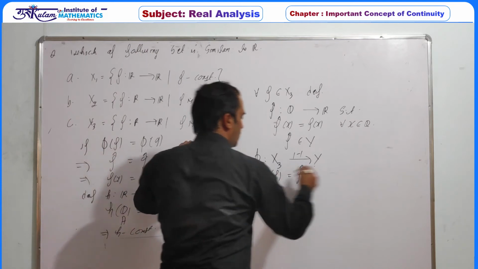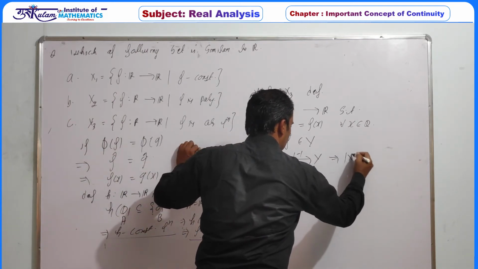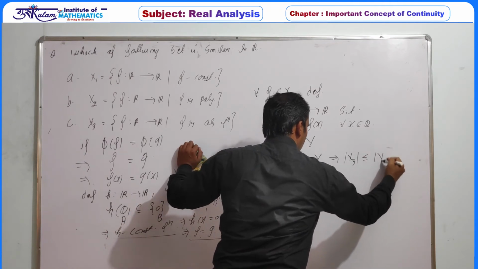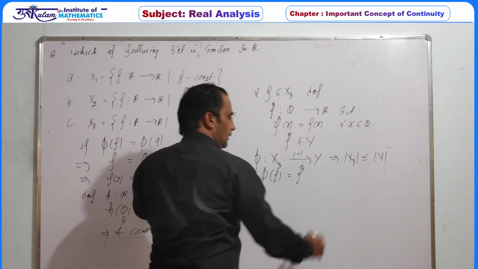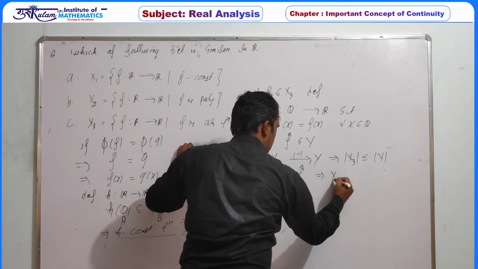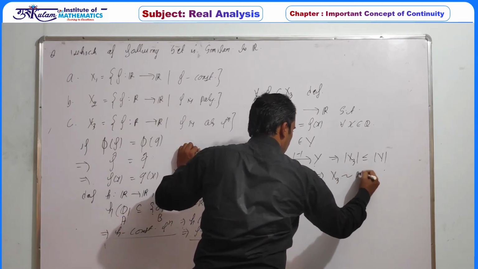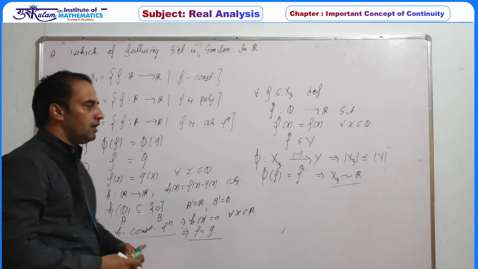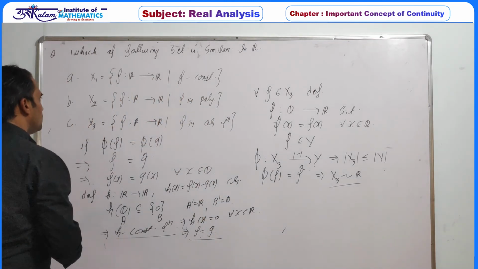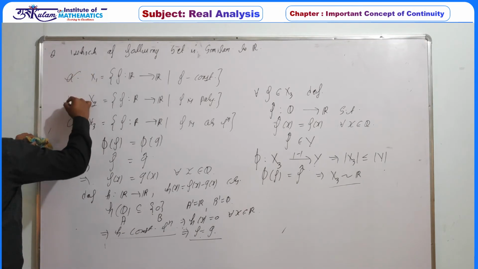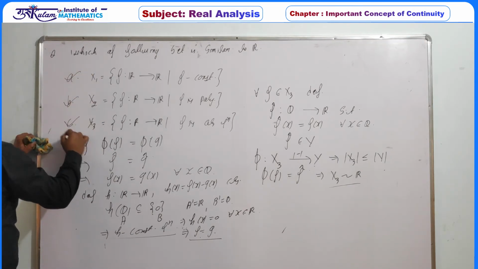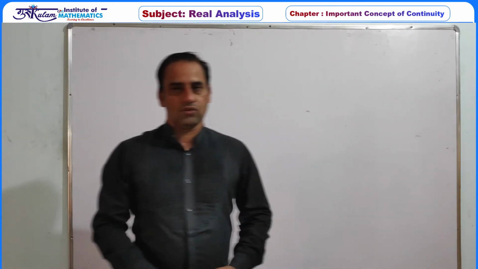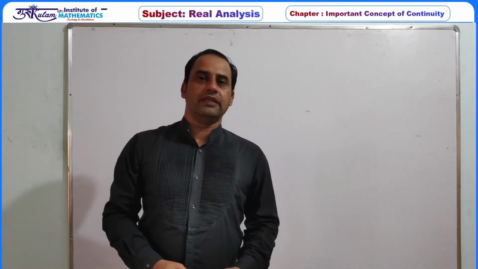And if this is a 1-1 function, the number of elements in x3 must be less than or equal to the number of elements in y. This implies x3 is also similar to R. And if x3 is similar to R, then x2 and x1, which are obviously subsets of x3, are also similar to R. So your answer is A, B, and C definitely, and not D. In continuation of our lecture on continuity, we will next discuss the intermediate value property.